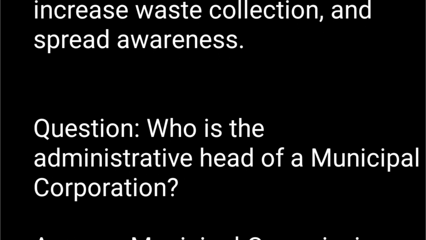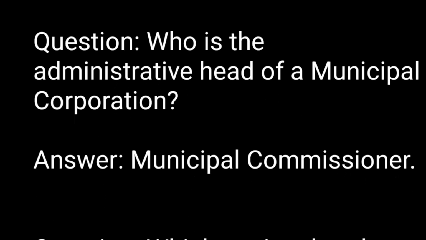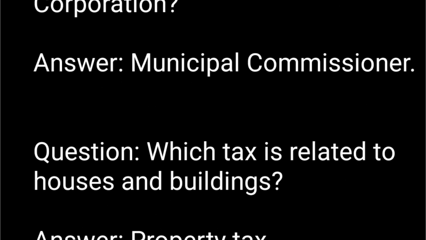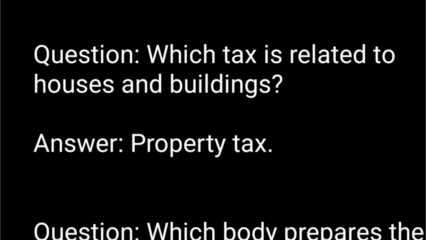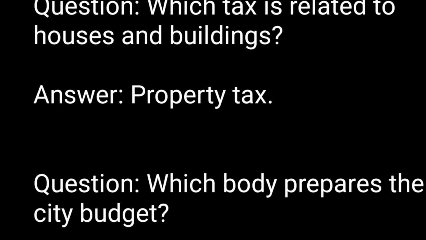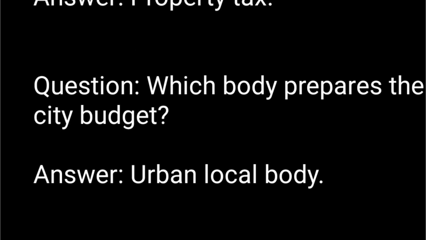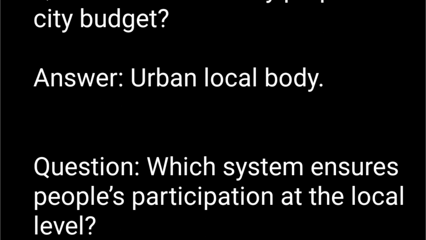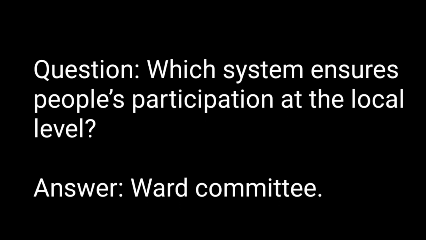Question. Who is the administrative head of a municipal corporation? Answer. Municipal Commissioner. Question. Which tax is related to houses and buildings? Answer. Property tax. Question. Which body prepares the city budget? Answer. Urban local body. Question. Which system ensures people's participation at the local level? Answer. Ward committee.